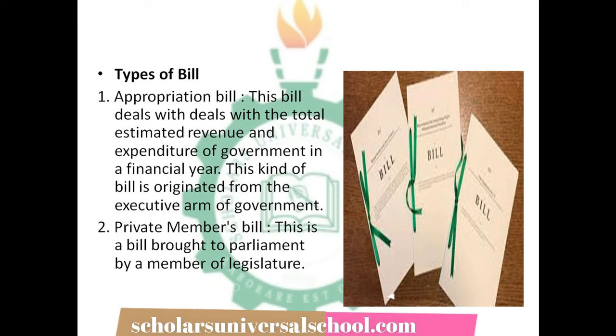So they need to finance all these projects and make payments for all the recurrent expenditure. The president or the governor, which is the executive arm of government, cannot just put hands into the treasury of the state and begin to spend. No, they must follow the due procedure, and that has to do with what? The appropriation bill, which we are talking about here. So we said the appropriation bill deals with the total estimated revenue. That means the total amount of money